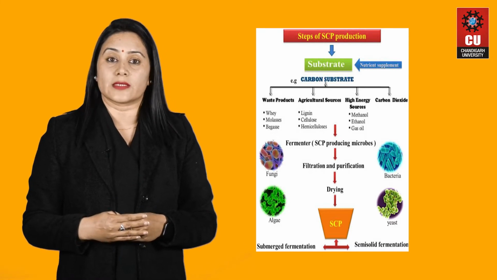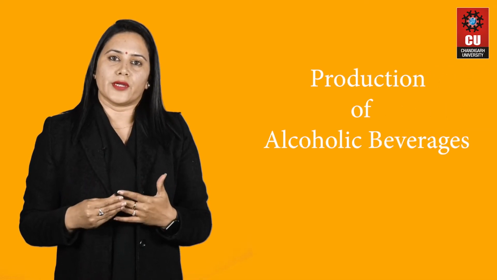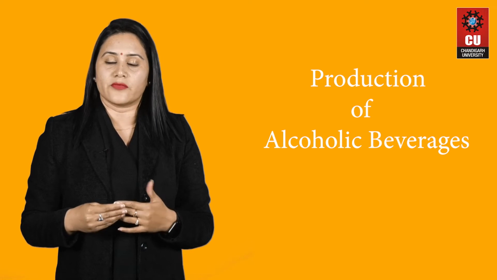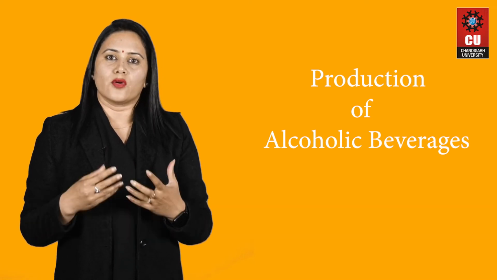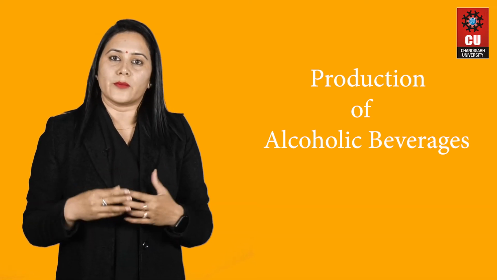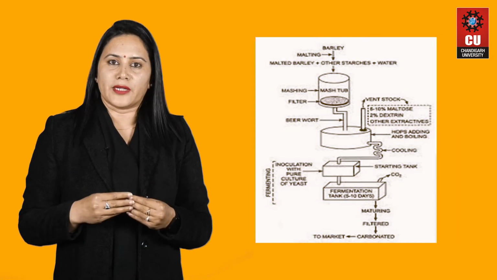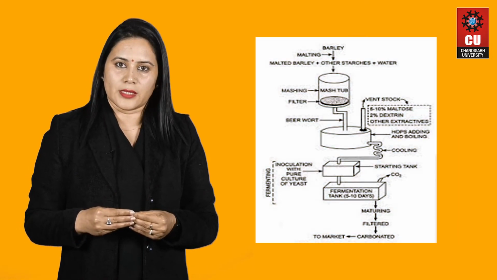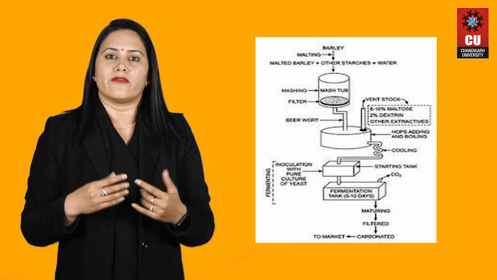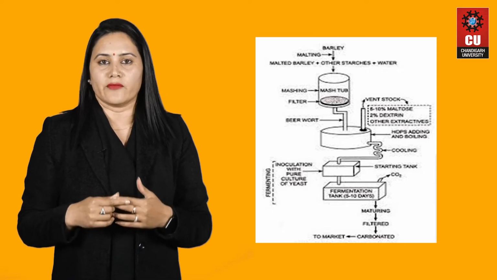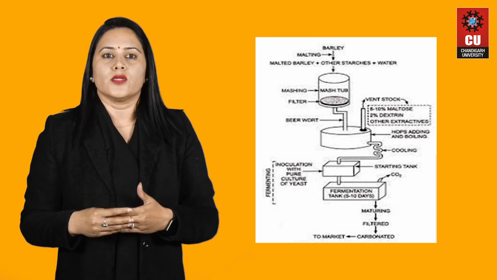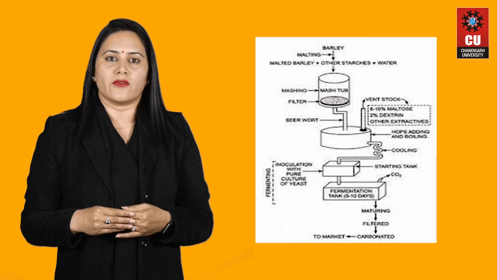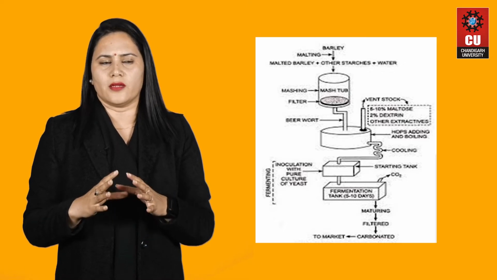Now next we will discuss the second very important application, and that is alcoholic beverages. Production of alcoholic beverages is a very old phenomenon. Alcoholic beverages are produced by the fermentation of specific substrates, and they include liquors like wine, beer, whiskey, and everyone knows about all these liquors. So the use of microbes in making fermented beverages is very old.